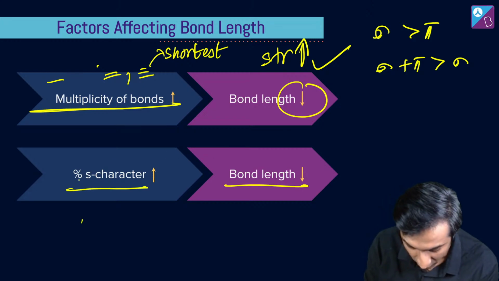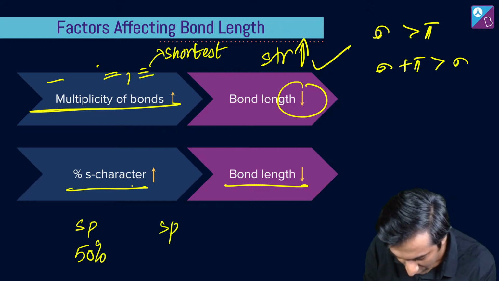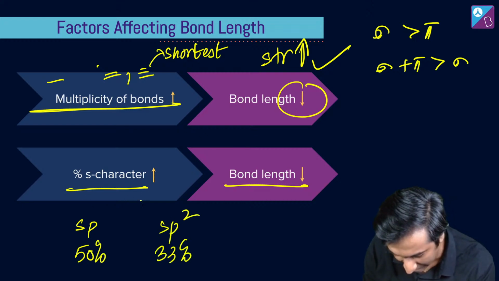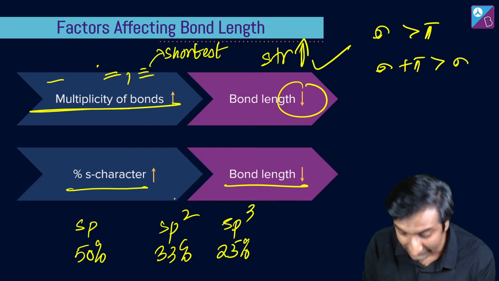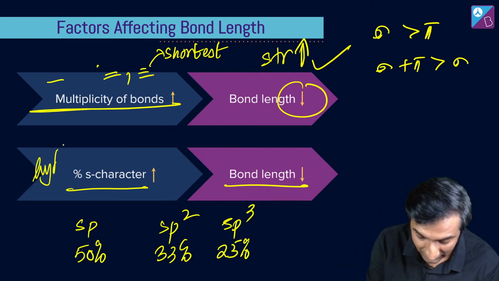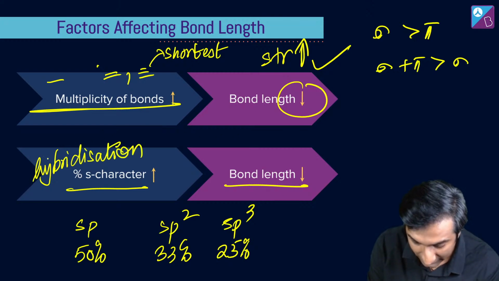What does this mean? देखो, SP has 50% S character. SP2 has 33% S character. SP3 has 25% S character. Right? This is the hybridization वाली चीज. Everything coming in together जो हम लोग बहुत डिटेल में पढ़ चुके हैं. This is why I'm doing this part in the end.